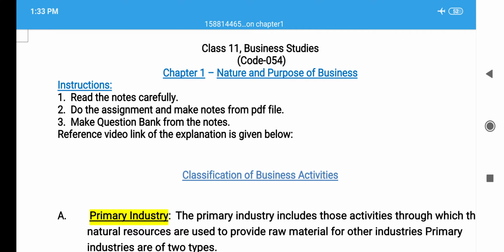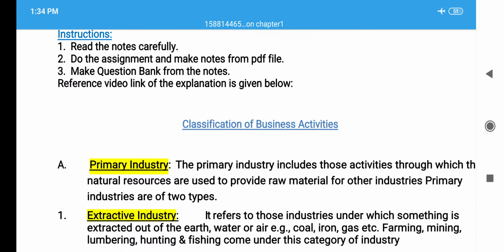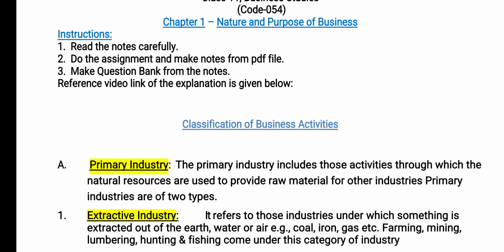Business Studies. Today we will move forward with our chapter 1, that is Nature and Purpose of Business. Today we will do the classification of business activities. So, classification of business activity first of all belongs to two main parts. It has been divided into two main parts that I have explained to you in the flowchart in the previous class, that business activities are divided into two main parts, that is industry and commerce. So today I am going to explain to you these two terms and their types.